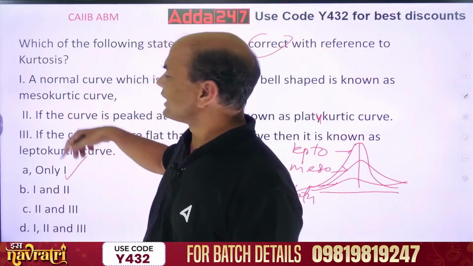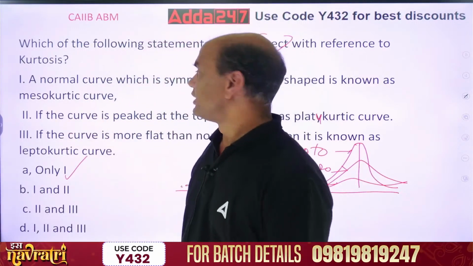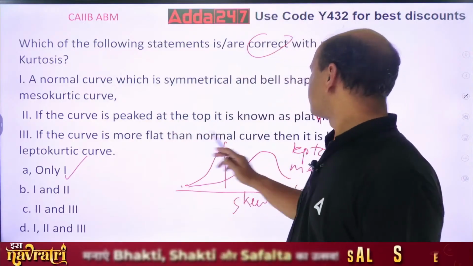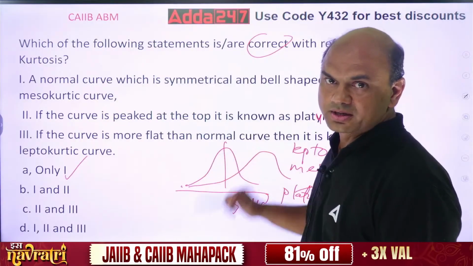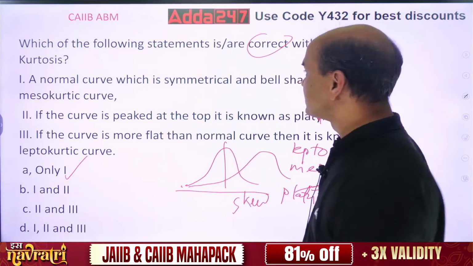These two are exactly interchanged. If the curve is peaked at the top, it is called leptokurtic. If the curve is flatter, it is called platykurtic. Correct? The difference?